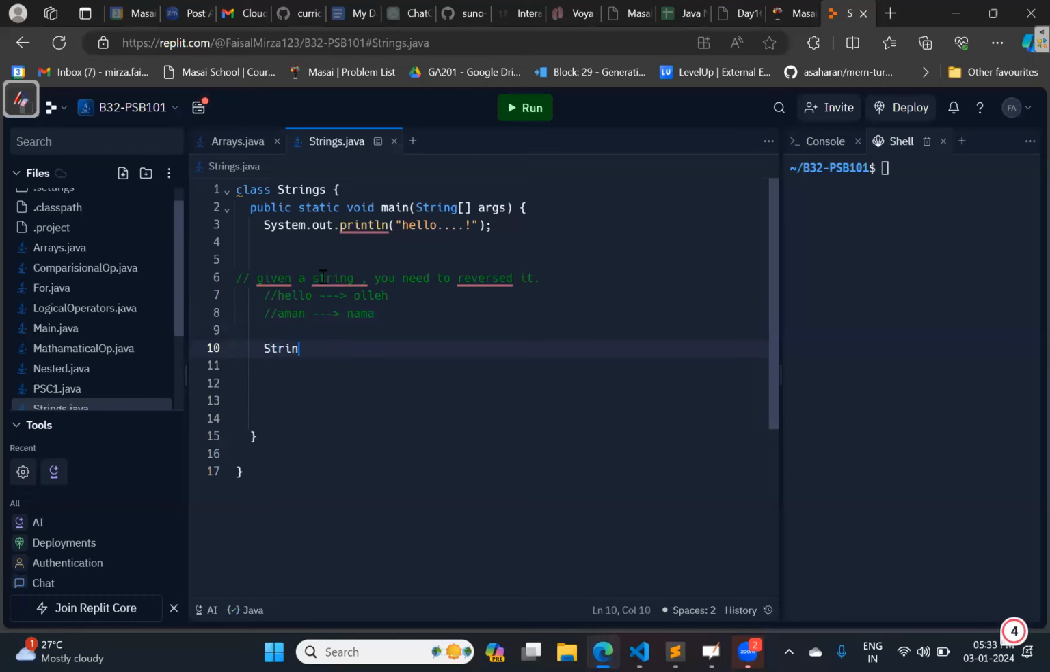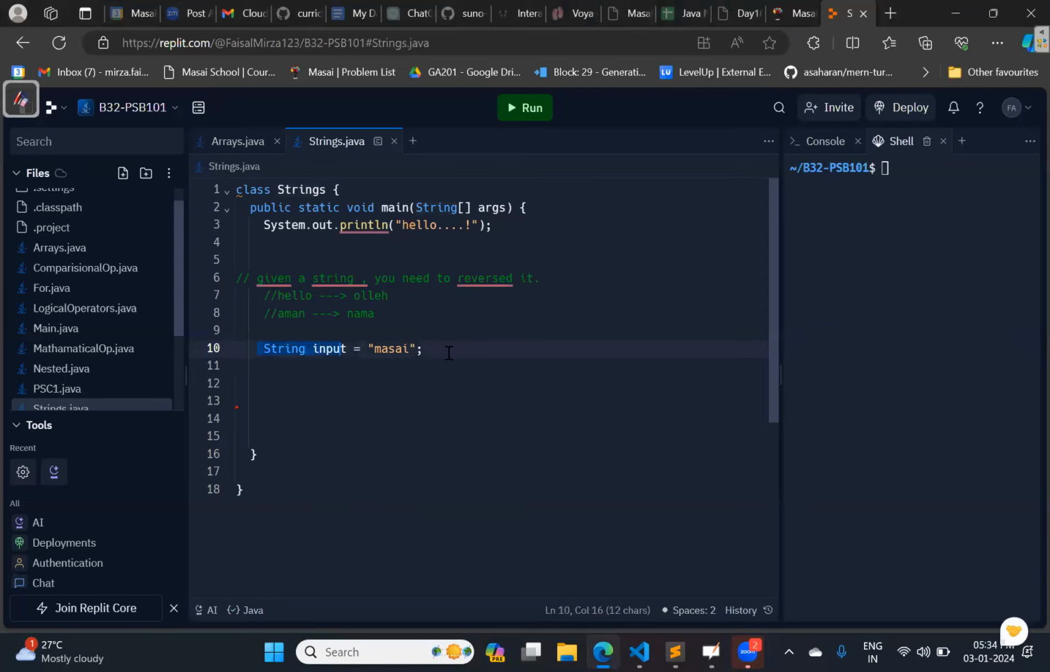For example, this is your input string, Masai. You need to reverse this string. Okay, so tell me how we can do it. Anyone want to volunteer? Yeah, Abhishek, are you there? Yeah, hi sir.